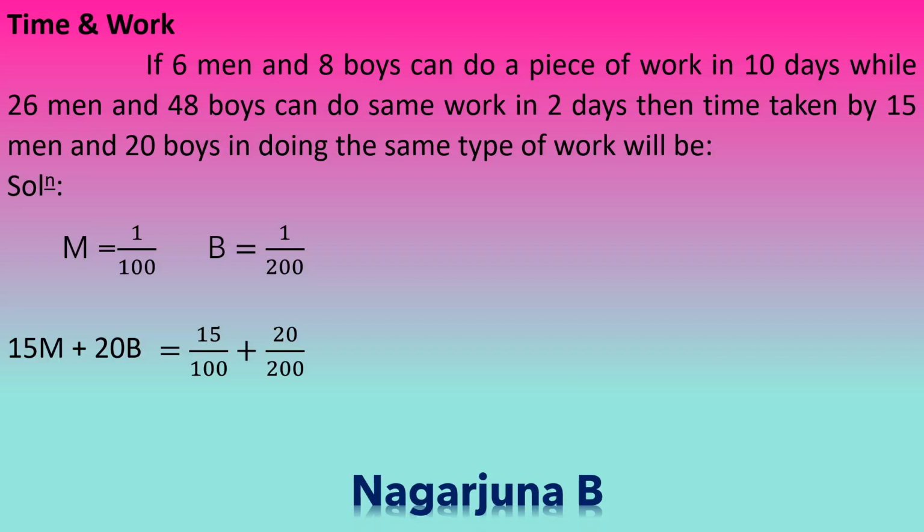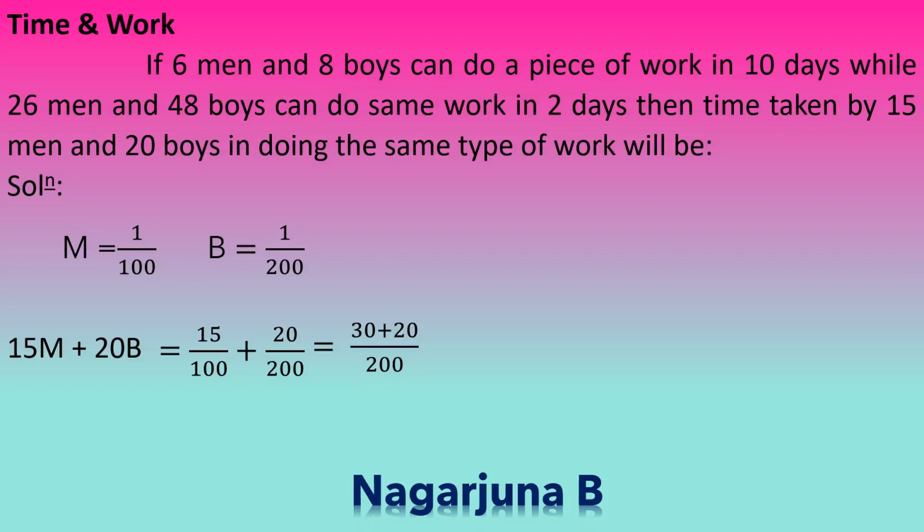So LCM is 200. So 100 is there in 15 by 100, so we need to get 200. Therefore 100 has to be multiplied by 2, so 15 has to be multiplied by 2. So it is 30, plus 20 by 200. LCM is 200, so 20 has to be multiplied by 1. Therefore it will be 30 plus 20 divided by 200.